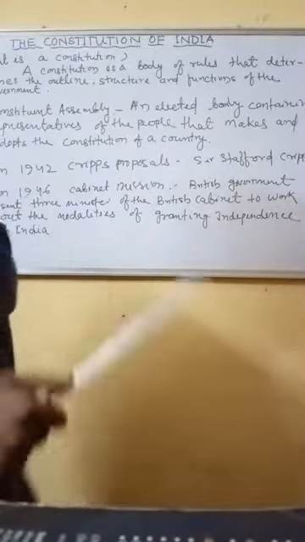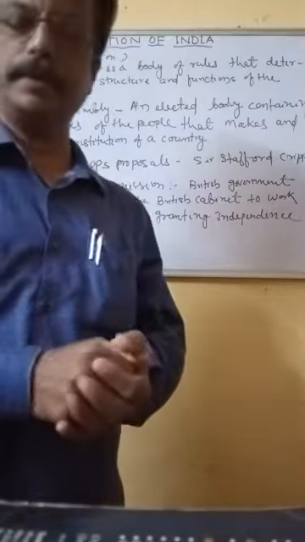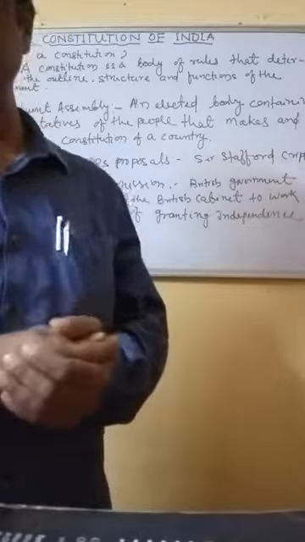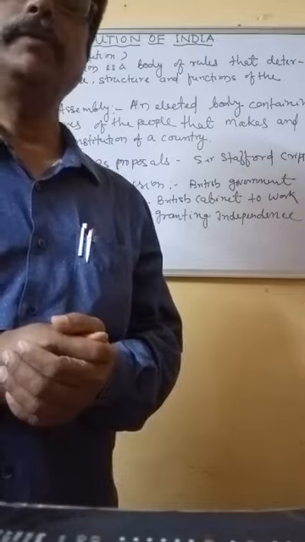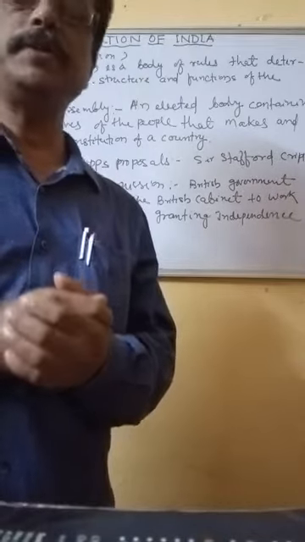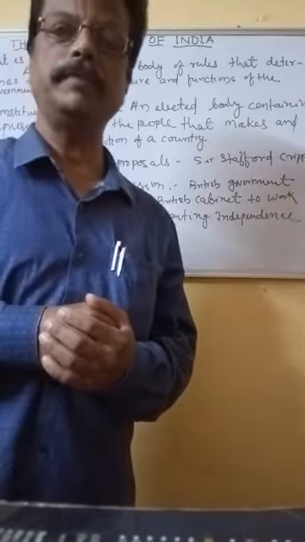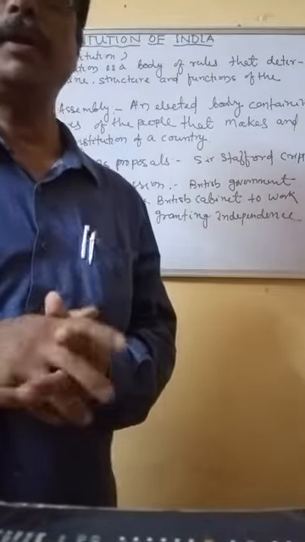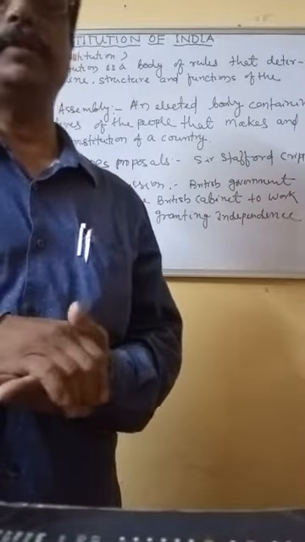India became independent on August 15, 1947. After getting independence, how can the government run, how can the people be administered under the government, and what rules are to be followed by the government so that the whole country is governed under a particular rule and regulation? That is our constitution.